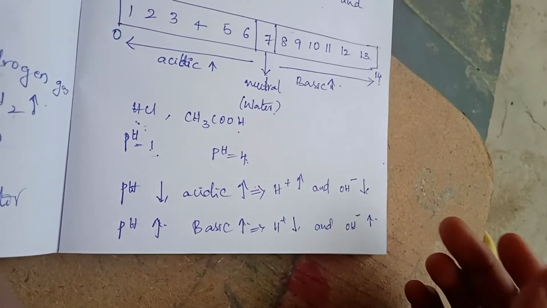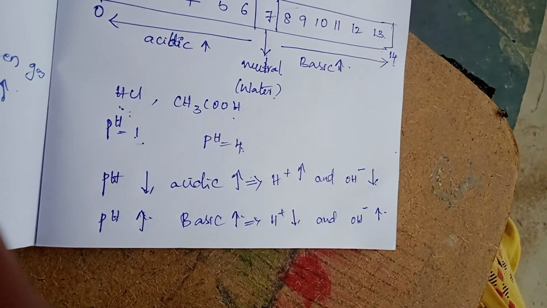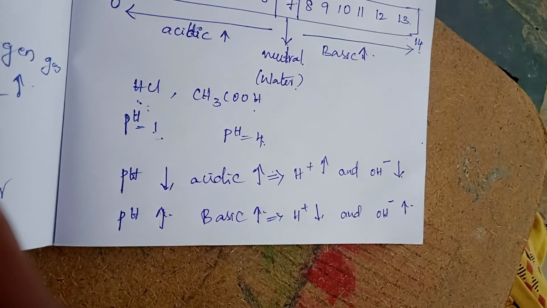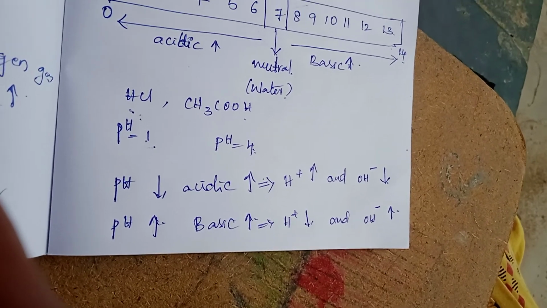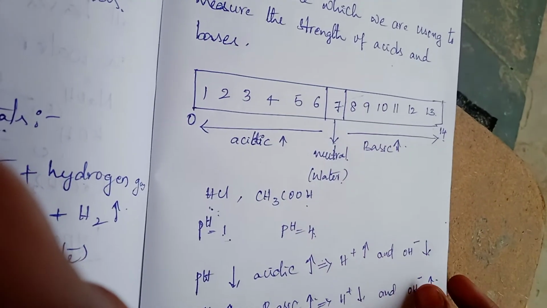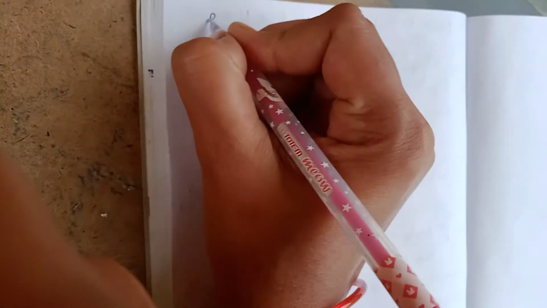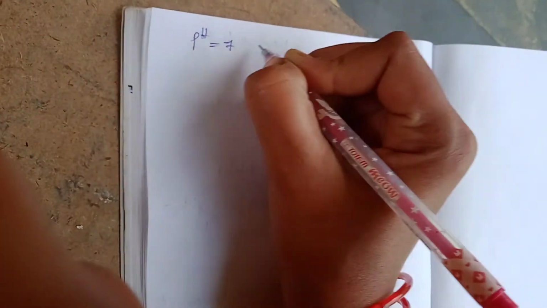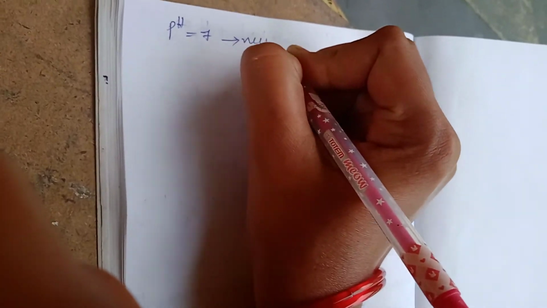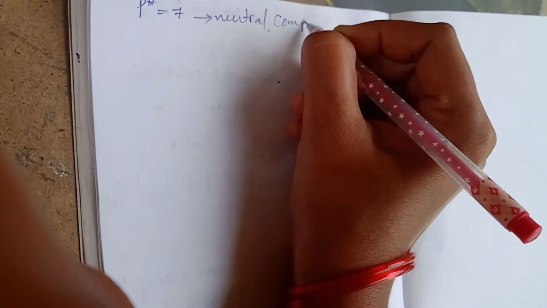Okay? That means the compounds which have a pH value less than 7, those compounds are called acids. The compounds which have a pH greater than 7, those compounds are called bases. And the compounds which have a pH exactly equal to 7, pH is 7 means neutral compounds.